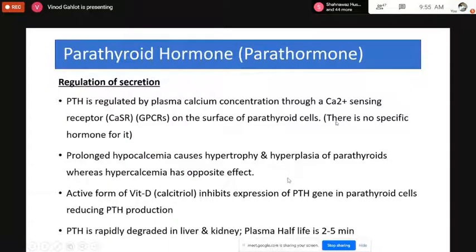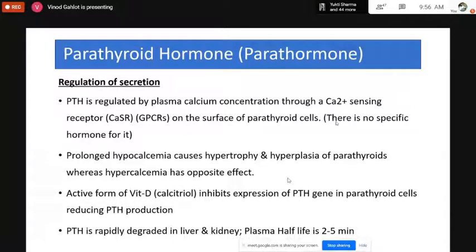of the parathyroid gland. Active form of vitamin D also inhibits the expression of the parathyroid hormone gene in the parathyroid cells, reducing PTH production. This means that if vitamin D is present in sufficient quantity in the blood circulation, vitamin D itself will increase the absorption of calcium from the small intestine. As a result, sufficient calcium concentration will be present.